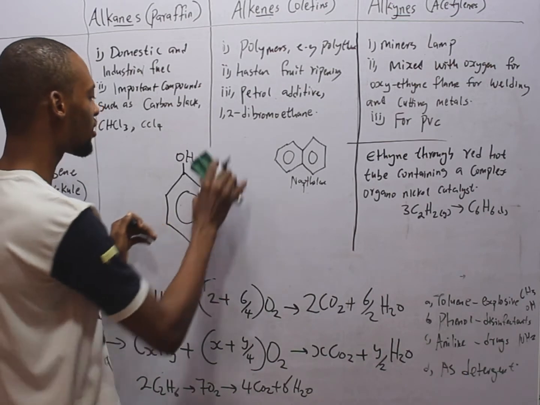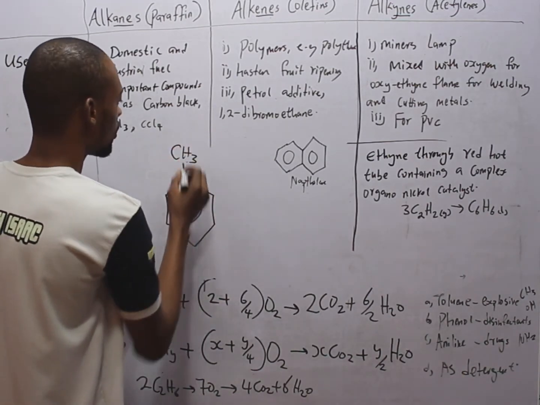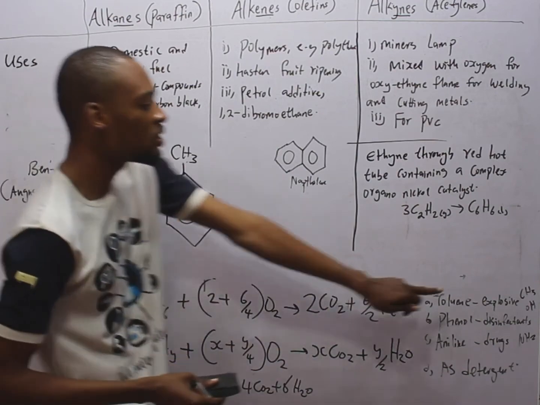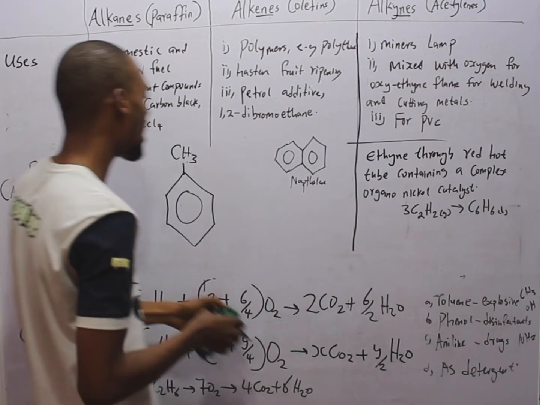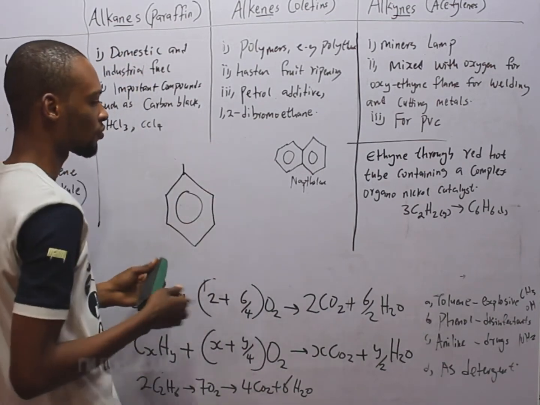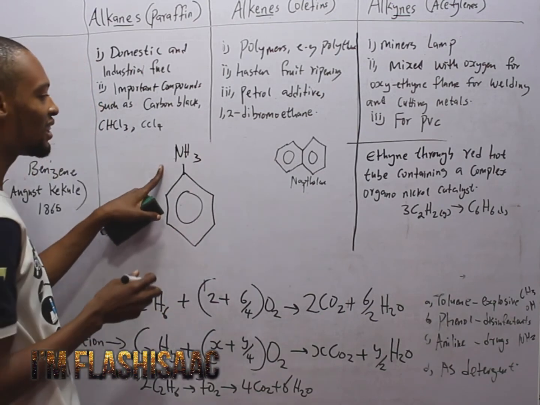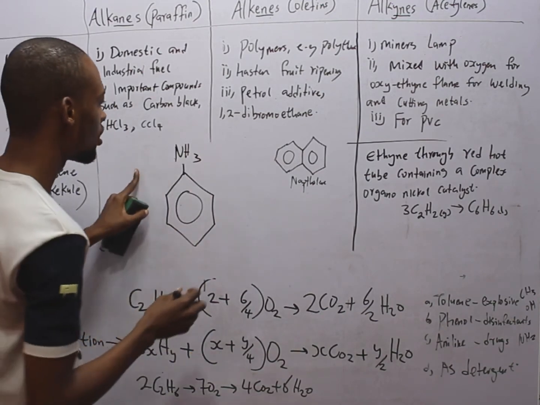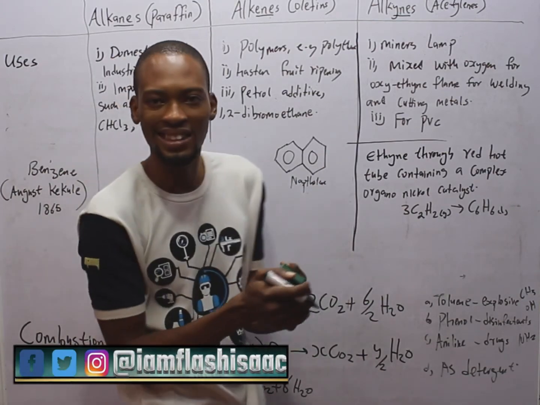How about you add CH3? You form toluene, and toluene is used in explosives. That is toluene. How about you add NH2 here? You form aniline. And when you join two benzene rings together, you form naphthalene.